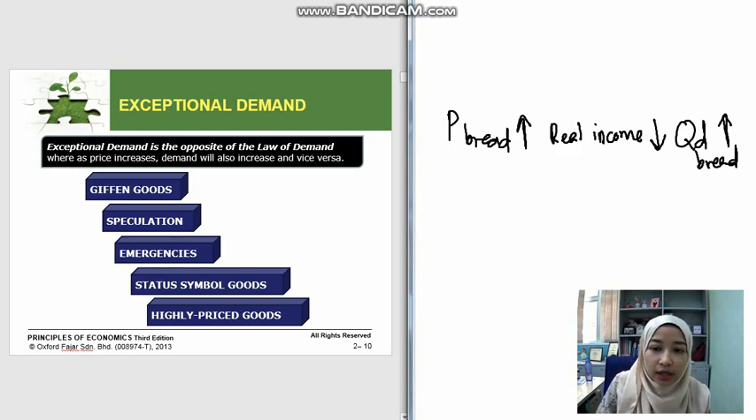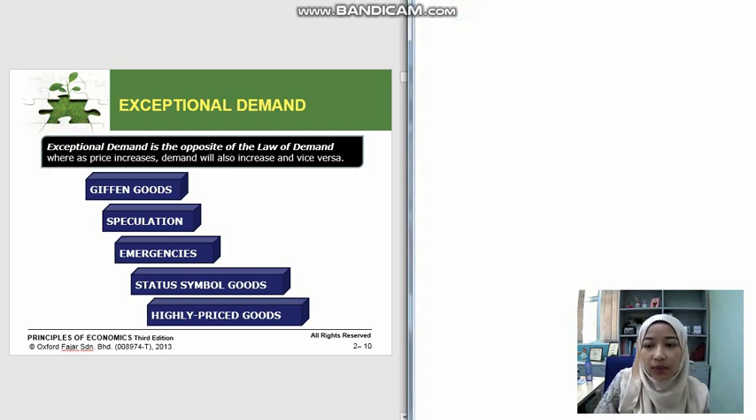The second point is speculation. Speculation here is talking about the forecast of price in the future. Usually we expect that the price of a certain product will increase in the future. So what will happen to our decision now is, usually when we expect the price to increase in the future, we will buy the product now.